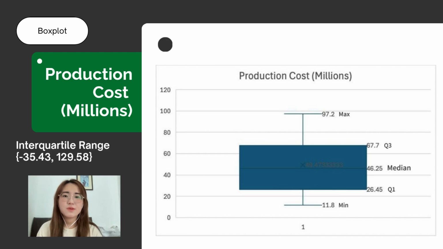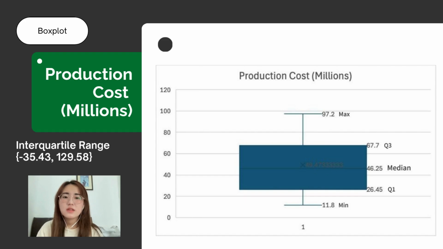BB231100275. A box plot of the dataset is created by calculating 5 key values: the minimum, maximum, median Q2, first quartile Q1, and third quartile Q3. The median production cost is 46.25 as shown in the graph.